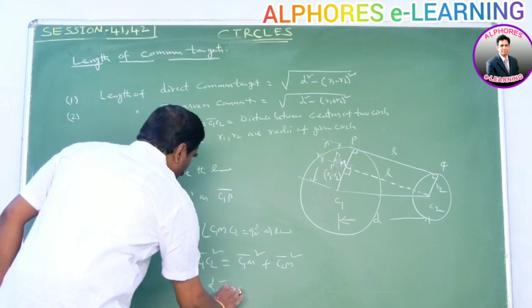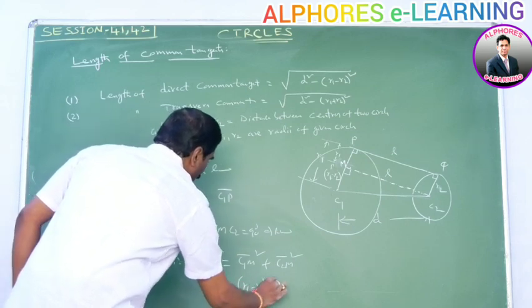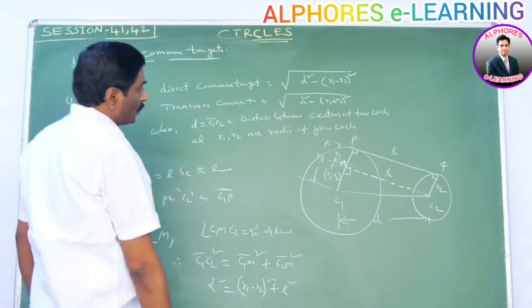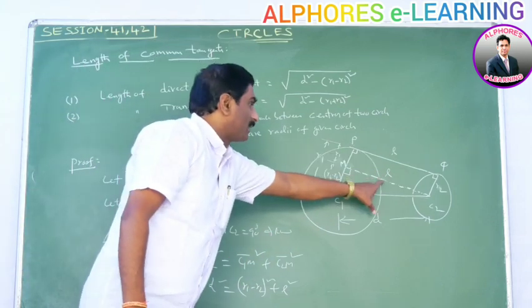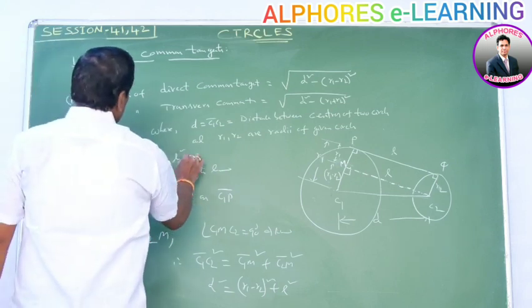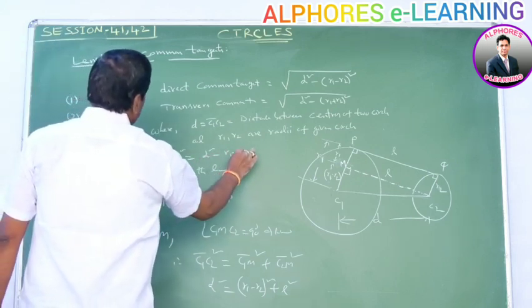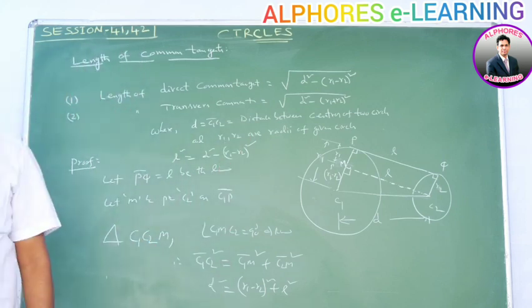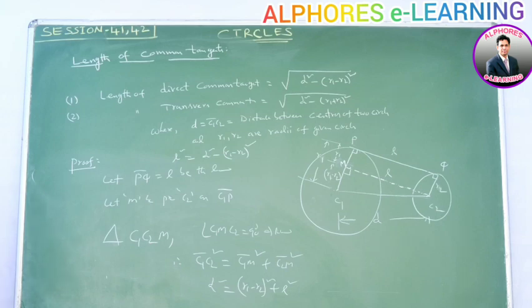D square is equal to (R1 minus R2) whole square plus C2M, which is the length of the tangent L, since both are equal. Therefore L square is equal to D square minus (R1 minus R2) whole square, so L is equal to root over D square minus (R1 minus R2) whole square. The length of the direct common tangent is the square root of D square minus (R1 minus R2) whole square.